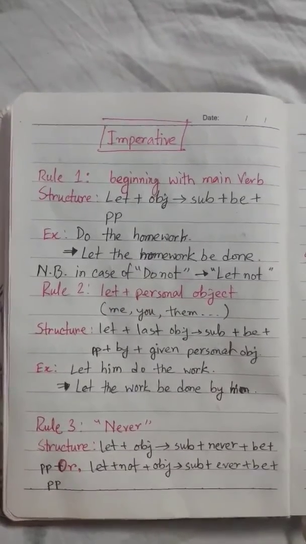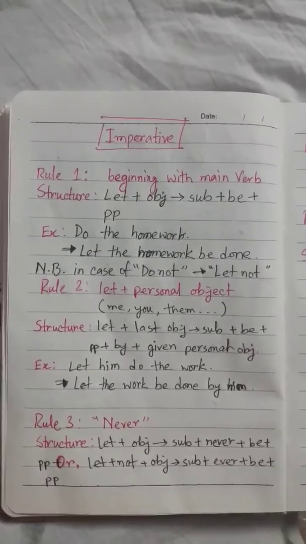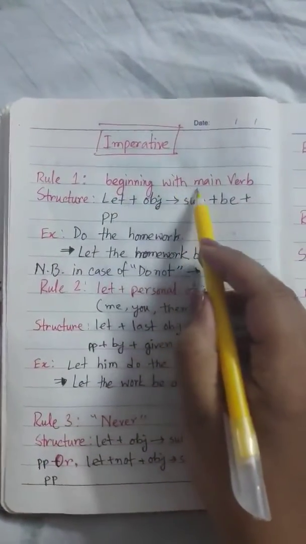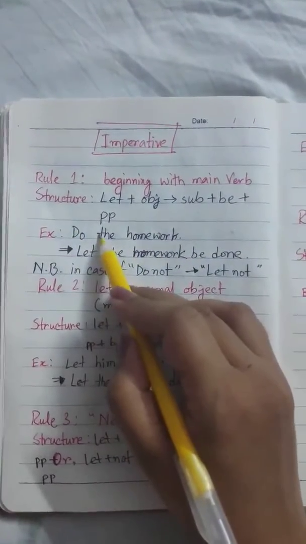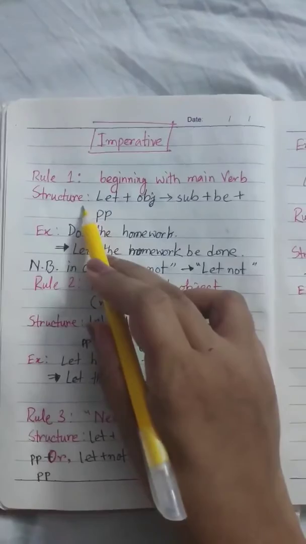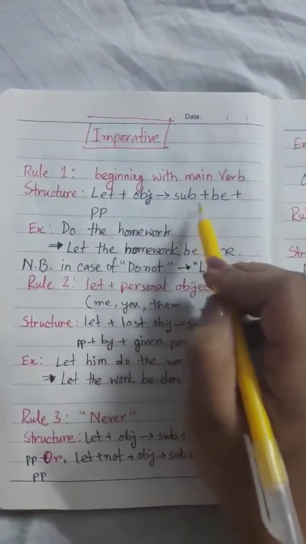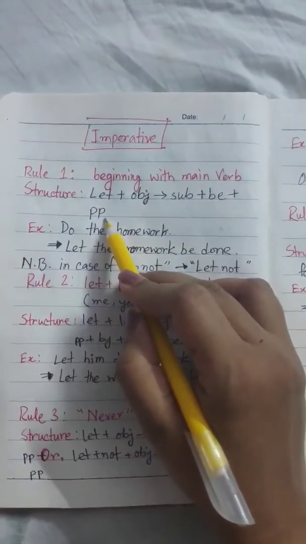Now I'm going to discuss imperative sentences and how to change them from active voice to passive voice. Rule number 1, beginning with a main verb. When the active voice begins with a main verb, the structure becomes: let plus object becomes subject plus be plus past participle of the main verb.